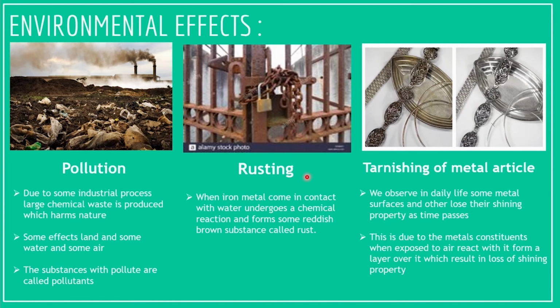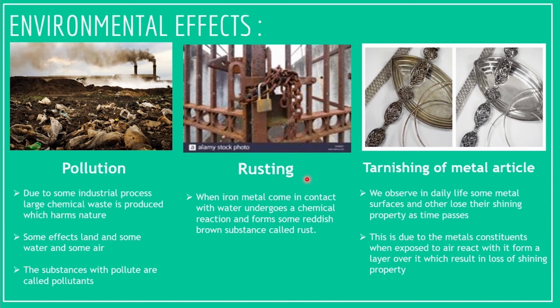Then coming to rusting. Rusting is an effect in our surroundings which we observe on gates, iron barrels and many more. Usually in the rainy season, iron metal comes in contact with water and a chemical reaction takes place which results in the formation of a reddish brown substance which we call rust.